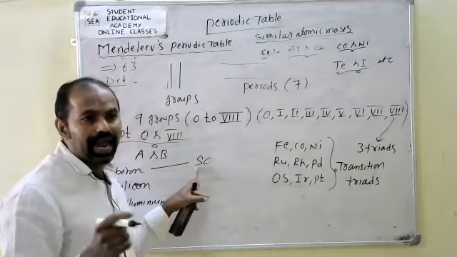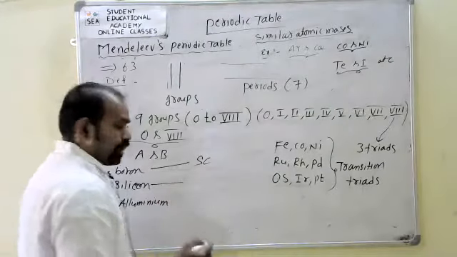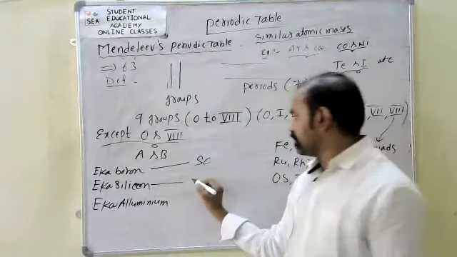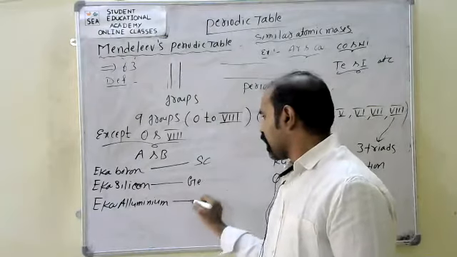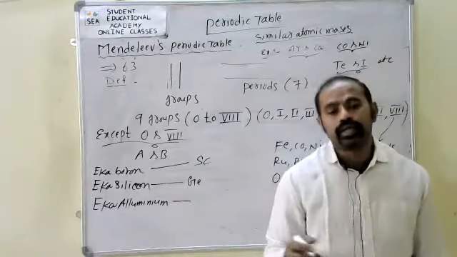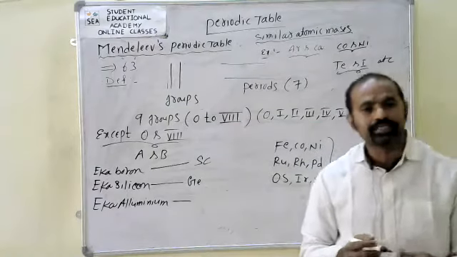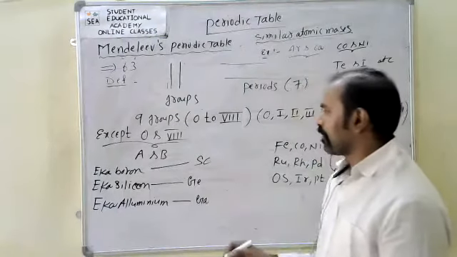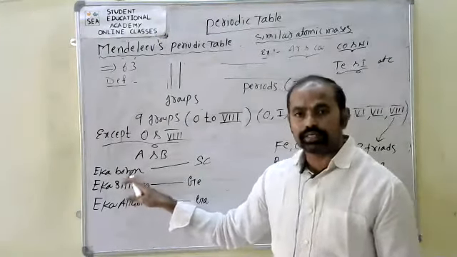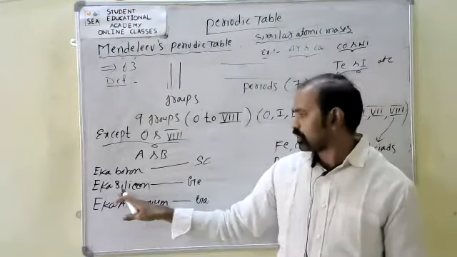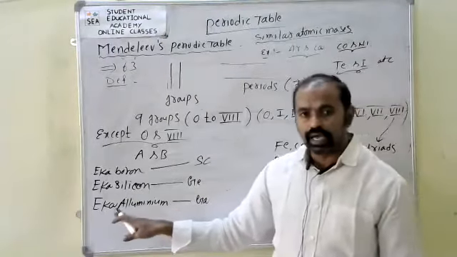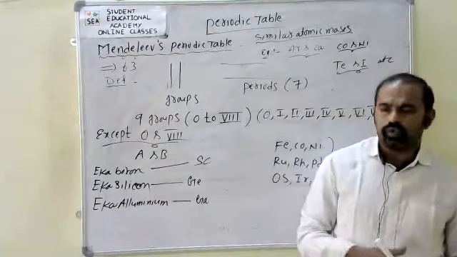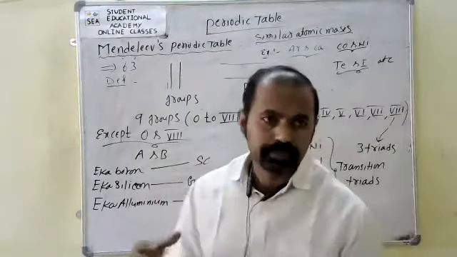What is the element name? Scandium. At present, eka-silicon is known as germanium. At present, eka-aluminum is known as gallium, Ga. See? At present, eka-boron is called scandium, eka-silicon is called germanium, eka-aluminum is called gallium. So, these are the main postulates in Mendeleev's periodic table.